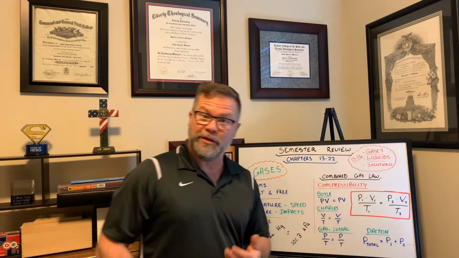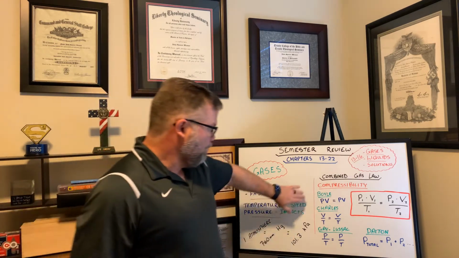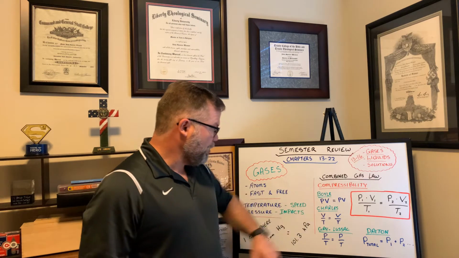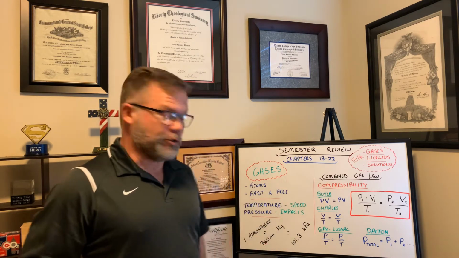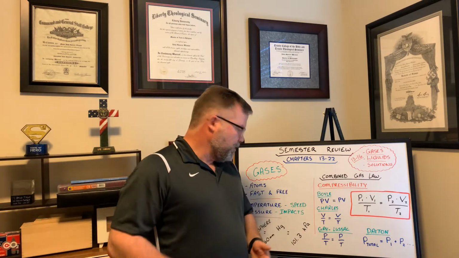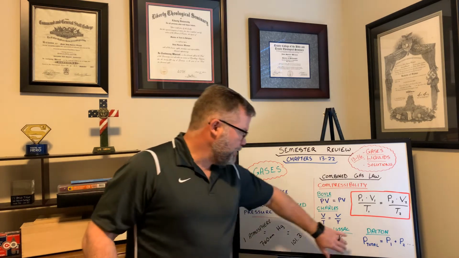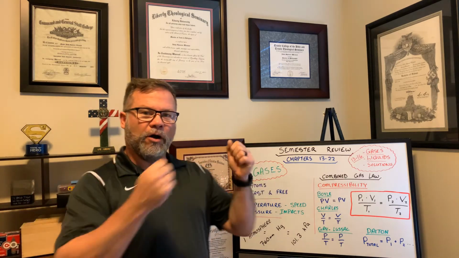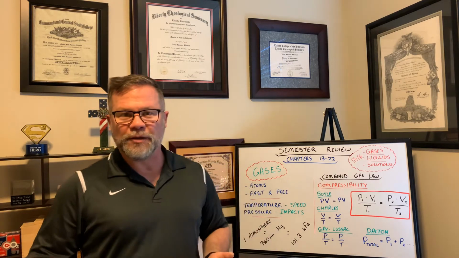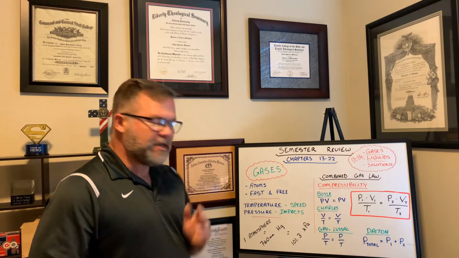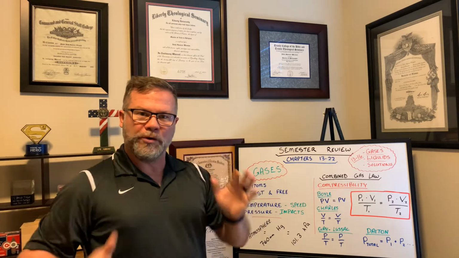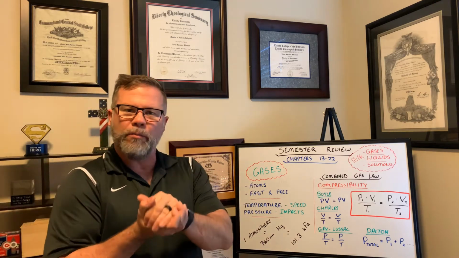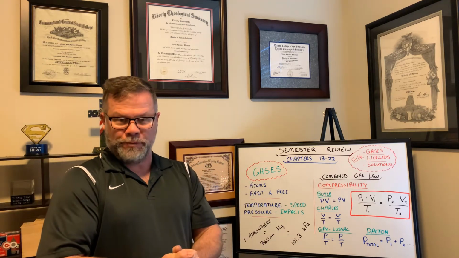Four different laws went into making this combined gas law. Boyle's law compares pressure and volume. Charles' law, volume and temperature. Gay-Lussac's law compares pressure and temperature. And Dalton's law says that when you have multiple different gases all in the same spot, you can just add those pressures up. Since they are fast and free, you can just continue to add more and more stuff in there. When you add these different pressures, they all combine into an individual pressure.